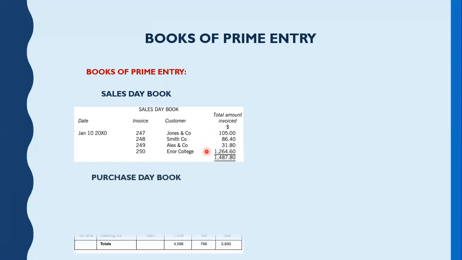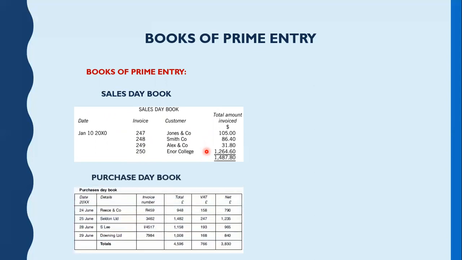The next is the purchase day book. This is also very similar, and here we write what we purchased every day. For example, from a supplier called Reese, we bought something at £948 and the invoice number was R459. So this is an example of the purchase day book. You need to understand the purchase day book is all the purchases that we wrote for one day on a paper.